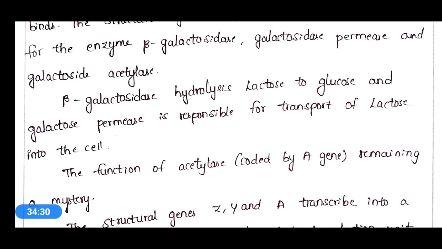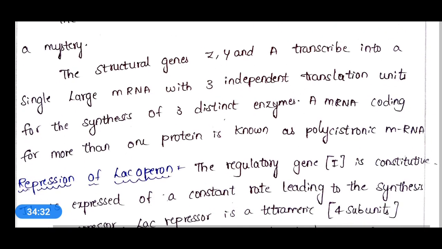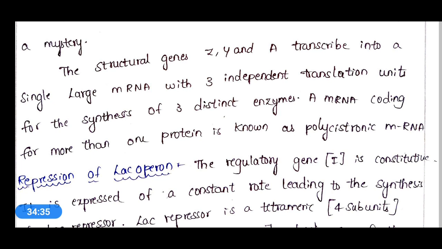The structural genes ZYA will transcribe into a single large mRNA with three independent translation units for the synthesis of three distinct enzymes. An mRNA coding for more than one protein is known as polycistronic mRNA. As this mRNA codes for three different components, it is called polycistronic mRNA. Now let's see about the repression.